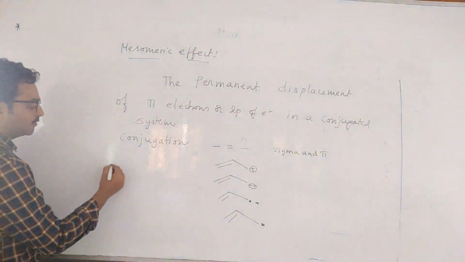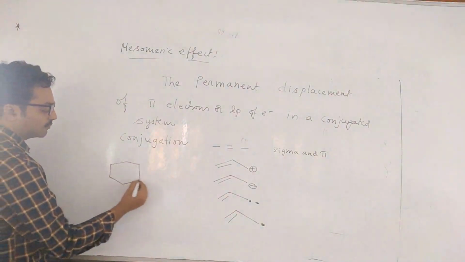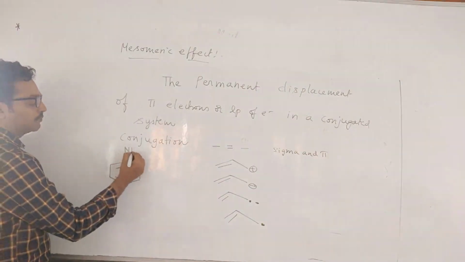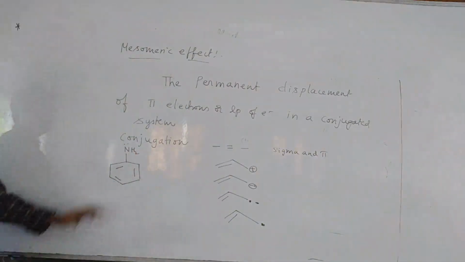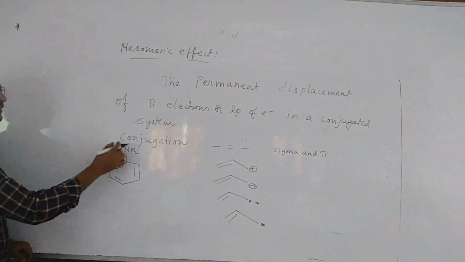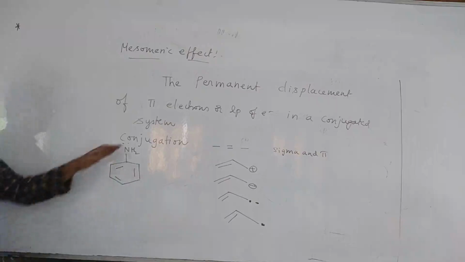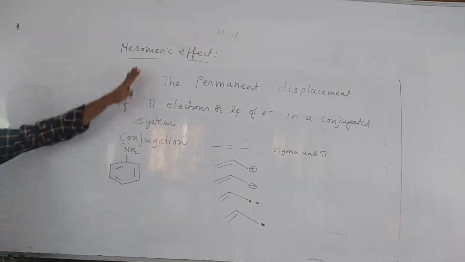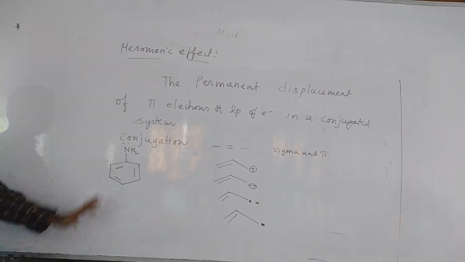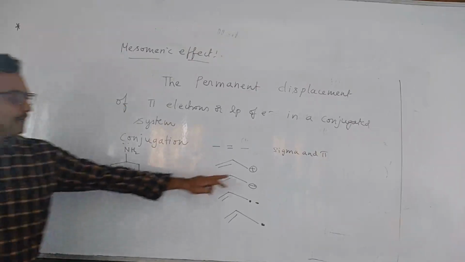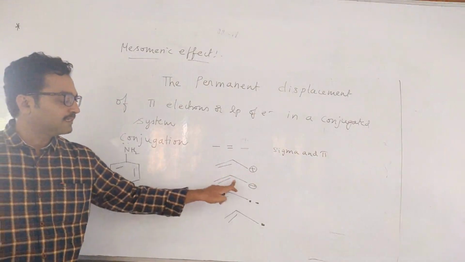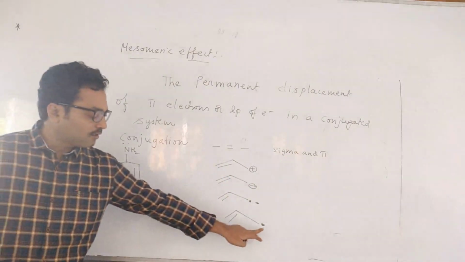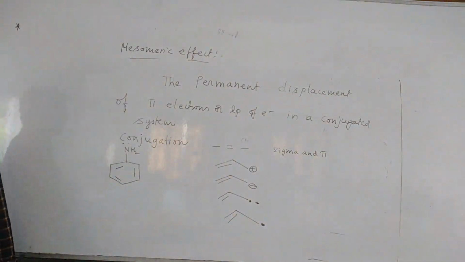Okay. Like, suppose benzene is there. Here one group is there, the NH2 group. So is it lone pair, single bond and double bond? In what conjugation can we say? So can we see the mesomeric effect in this? We can see the mesomeric effect. So plus charge, single bond, double bond, or minus, single bond, double bond, or lone pair, single, double, or dot, single, double. This should be there.